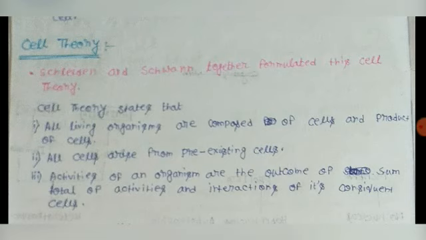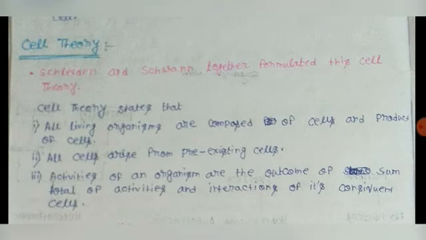Activities of an organism are the outcome of the sum total of activities and interactions of its constituent cells. That means any organism has some activity. Suppose we are moving, we have locomotion, etc. These activities are the sum total of activities of cells.